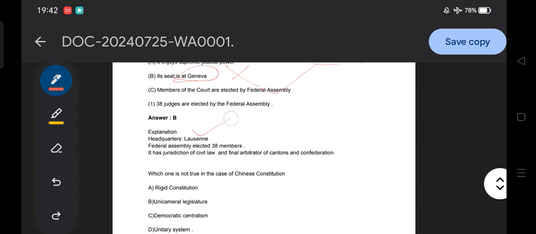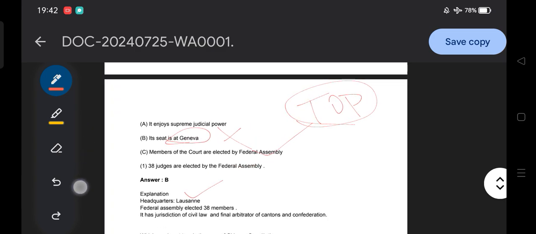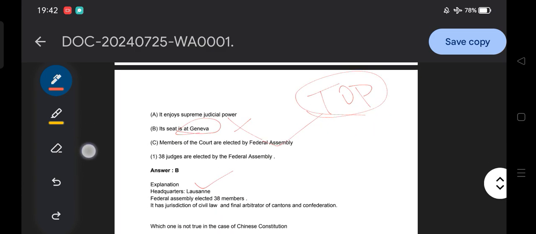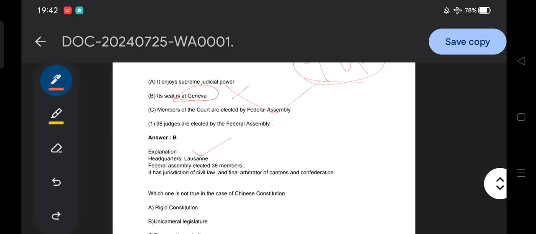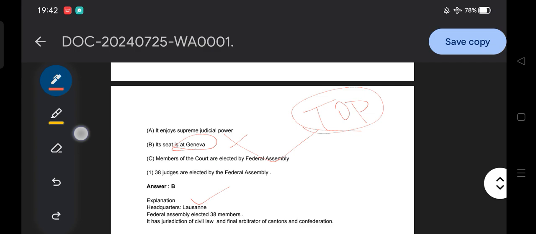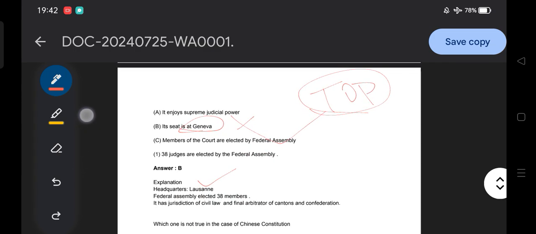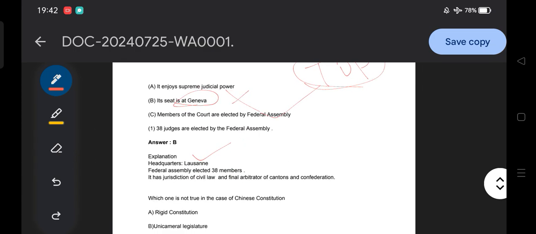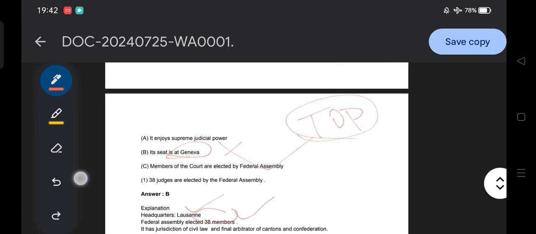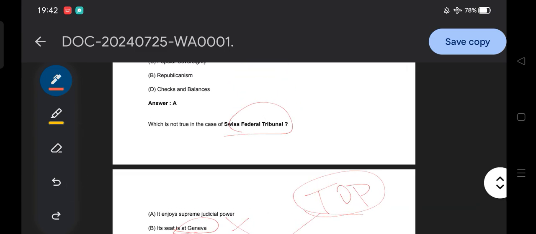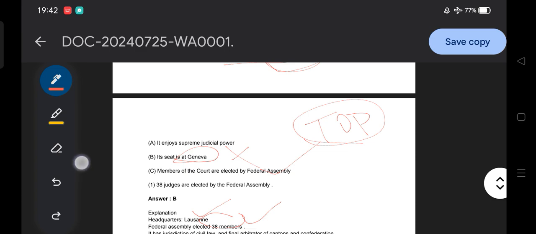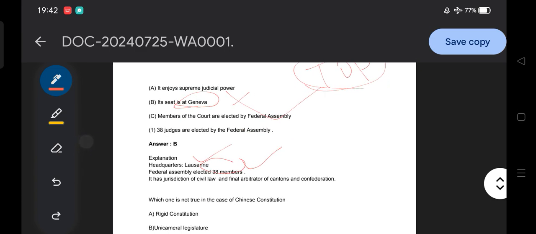For example, the headquarters of the Swiss Federal Tribunal is Lausanne, not Geneva. Do you remember? The headquarters is Lausanne. Then the Federal Assembly elects 38 members. How many members? 38 members. The Swiss Federal Assembly elects 38 members to the Swiss Federal Tribunal. So in the tribunal, how many members are elected? 38 members from the Federal Assembly.